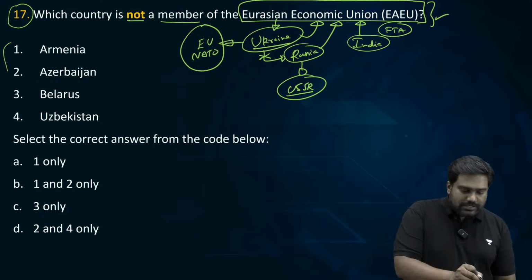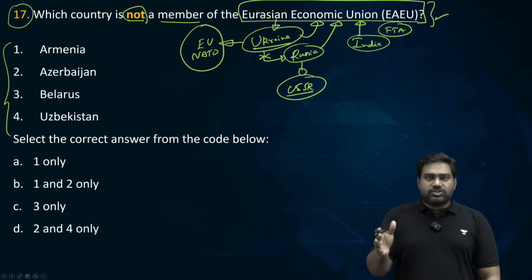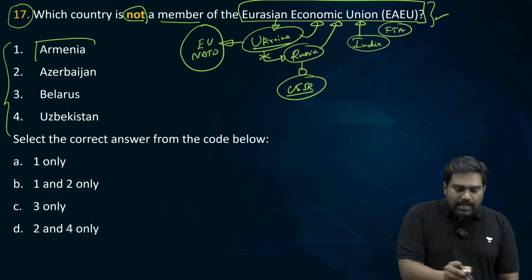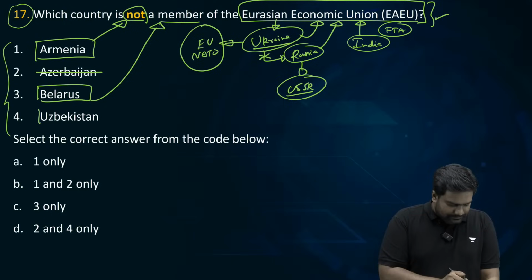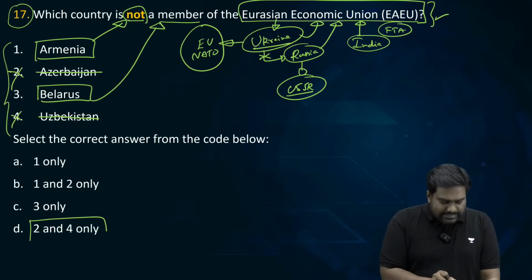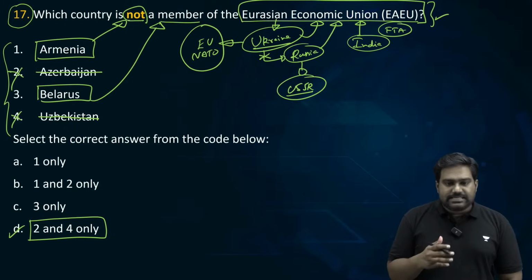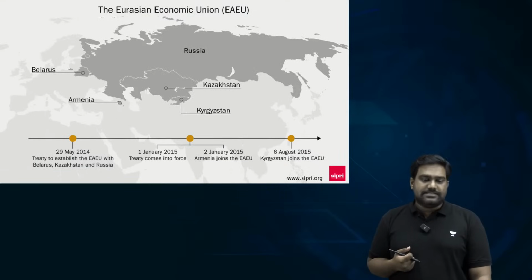So let's see how many of you have got the right answer. Just 41% have said D. Okay. The question is asking which of the countries are not members of Eurasian Economic Union. Armenia is a member. Azerbaijan is not. Belarus is a member. Uzbekistan is not a member. Uzbekistan and Azerbaijan are not members. So correct answer is 2 and 4 only. Option D is the right answer. So majority of them have got the wrong answer. Only 40% students have given the right answer.